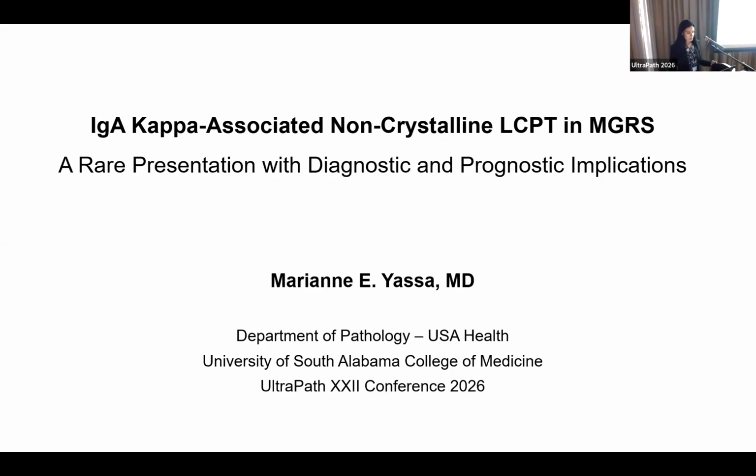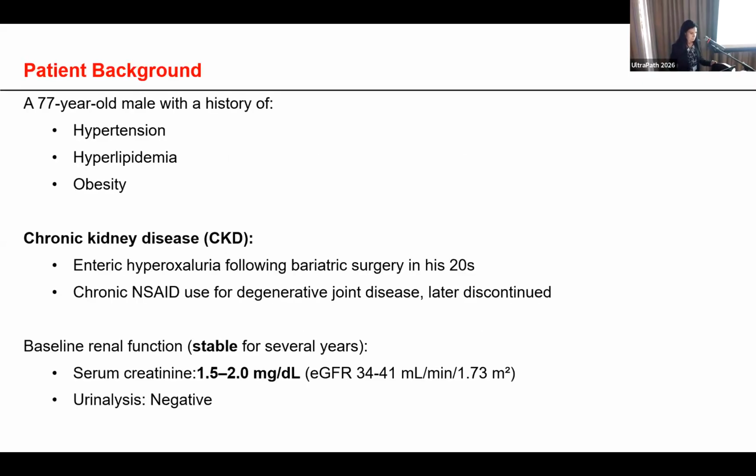Today, I'm going to present a case of light chain proximal tubulopathy. A 77-year-old male with a history of hypertension, hyperlipidemia, and obesity. He developed chronic kidney disease secondary to enteric hyperoxaluria following his bariatric surgery, and he also had a history of chronic NSAID use for degenerative joint disease, which was later discontinued.